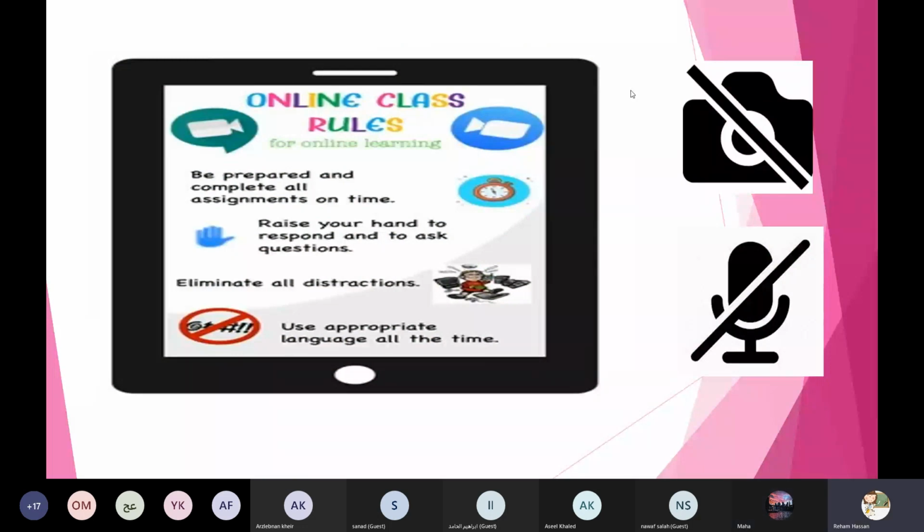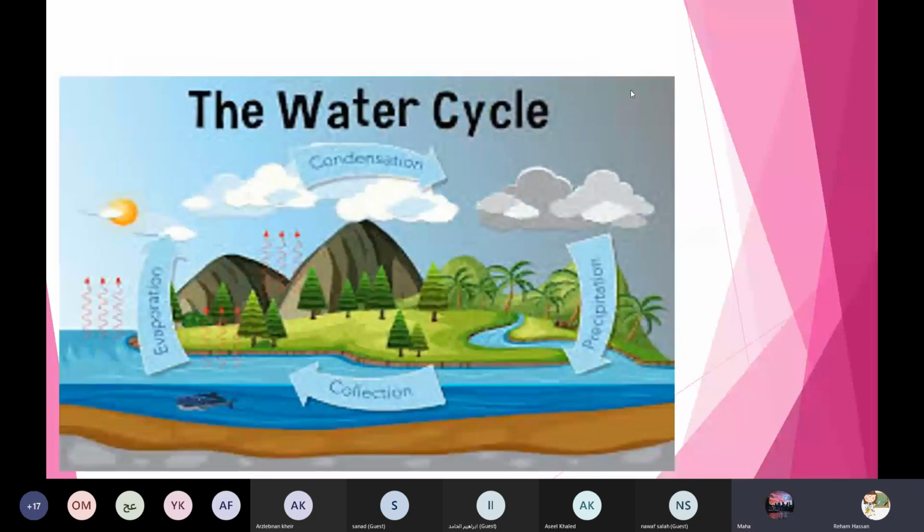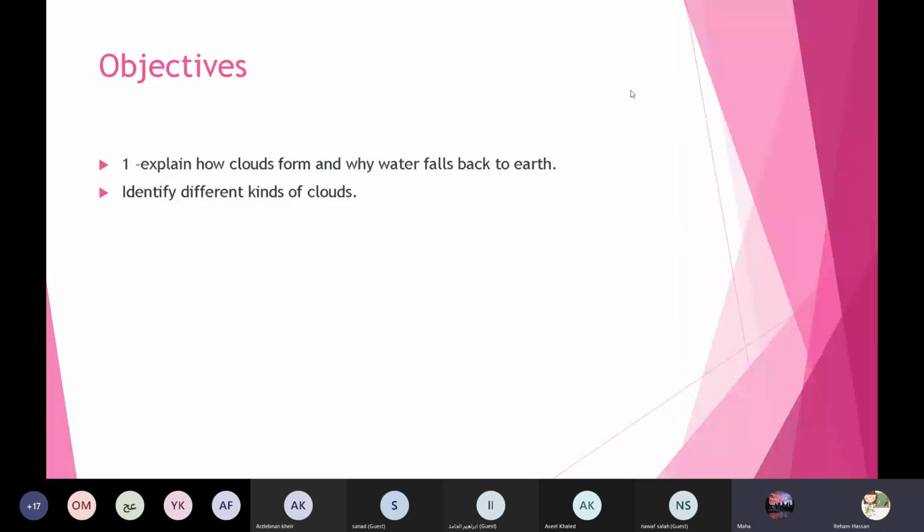Now, let's start. Who remembers the title of our lesson? It's about water cycle. Amazing, yes, honey. So it's about the water cycle. In this lesson we learned about the water cycle. Thanks a lot. And thanks, Elias. Our objectives in this lesson: we will explain today, inshallah, how the clouds form and the different kinds of clouds. Okay, let's start.